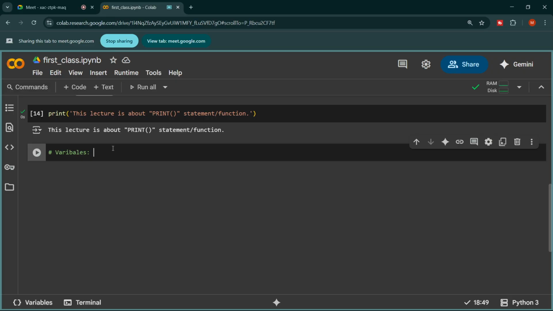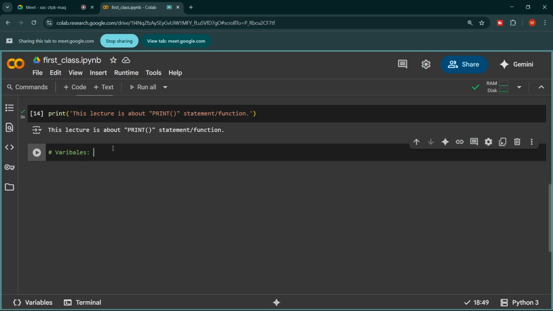So I write the word in which I have to store my data, and I put the equal sign, and then if it is a string, a word, a sentence, or anything, I enclose it in single or double quotation marks, right? So now this variable, name, contains the word Muhammad, and it is actually the name, right?